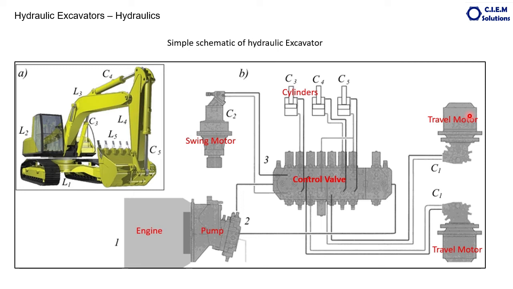If you want to steer the machine, to turn the machine left or right, you have to give more flow to one of the motors and less flow to the other motor. So the turning takes place. We discussed this in the steering system of vehicles. The steering happens whenever we create differential speeds between the two wheels.